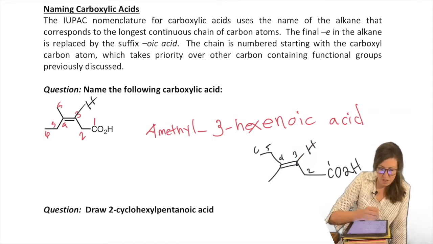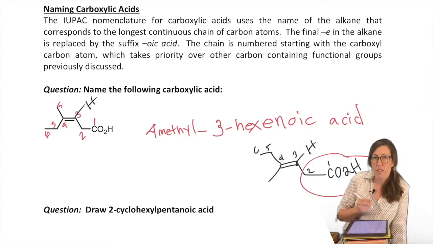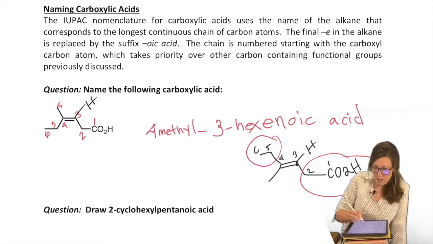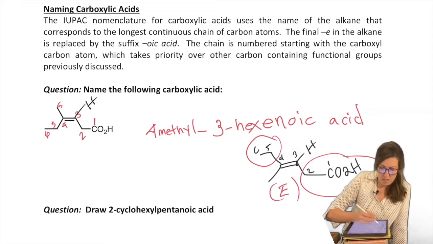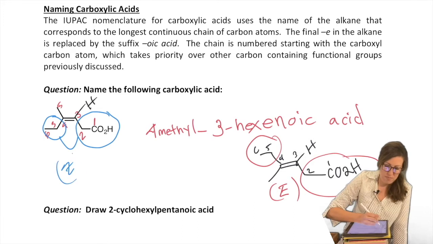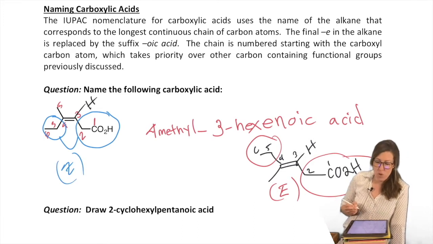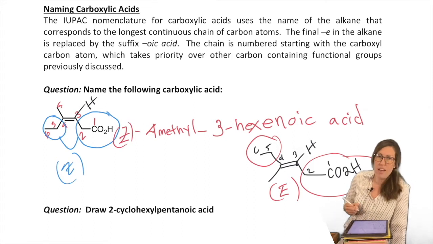So I'm going to circle the higher priority group. On carbon 4, we have an ethyl versus methyl. We know ethyl is going to win. So those are opposite each other. So those would be entgegen, or E. Let's do the same analysis on the other one. Higher priority group there, higher priority group there, same side, Z. Okay, so we're not done with the name. Z, and now we're done.